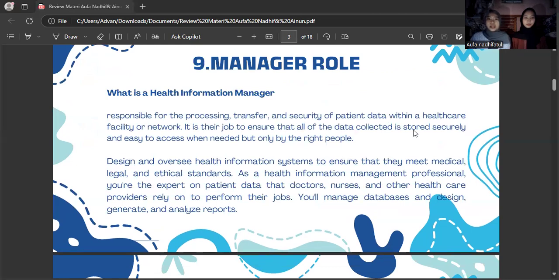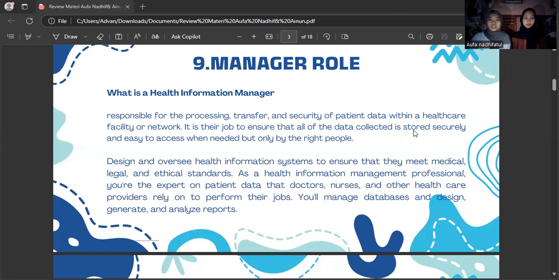Next material, health information manager role. What is a Health Information Manager? Responsible for the processing, transfer, and security of patient data within a healthcare facility or network. It is their job to ensure that all of the data collected is stored securely and easy to access when needed, but only by the right people.